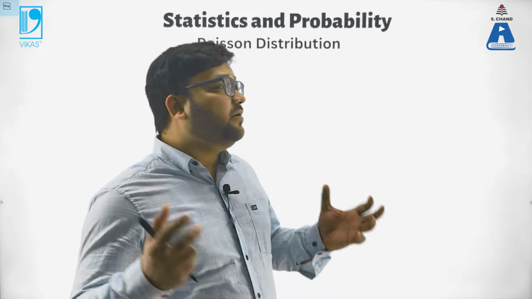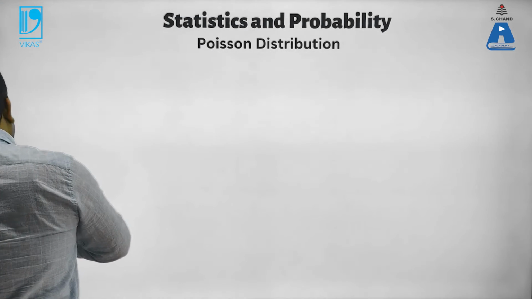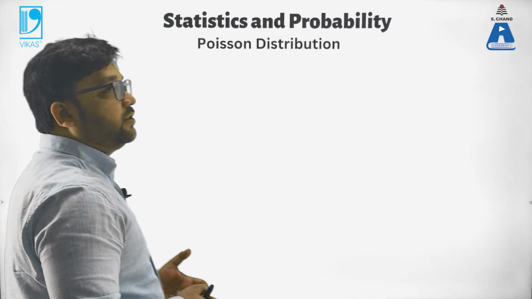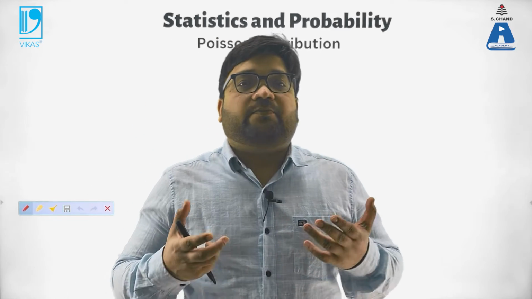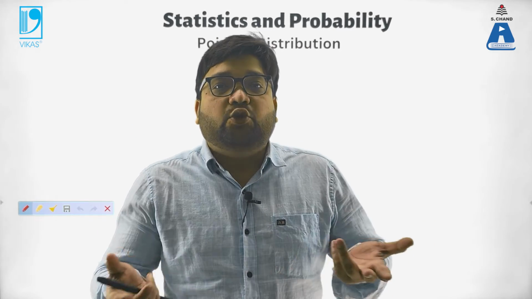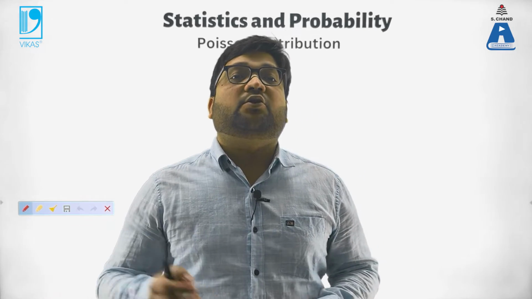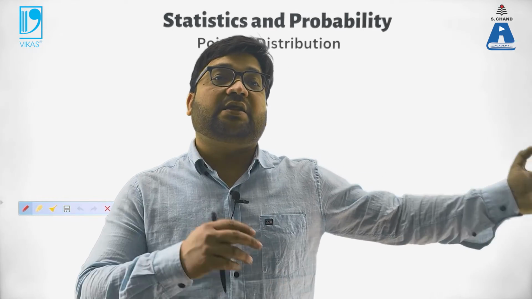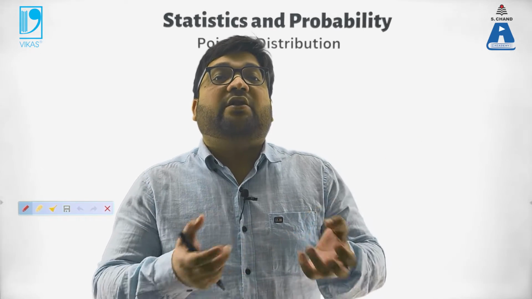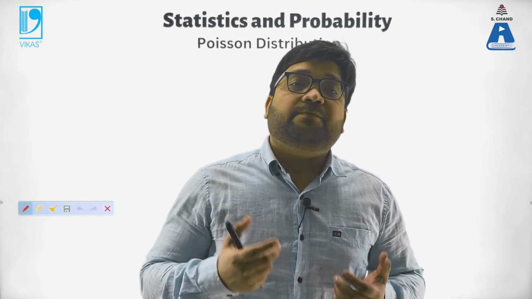We have learned in the binomial distribution that we took the example of tossing a coin 10 times and we have to predict or find out the chances of getting 2 tails or 5 tails. So that you can use for buying a lottery ticket also. Like there are suppose n number of lotteries, and then how many minimum number of lotteries you should buy so as to ensure yourself some chance of winning prizes.